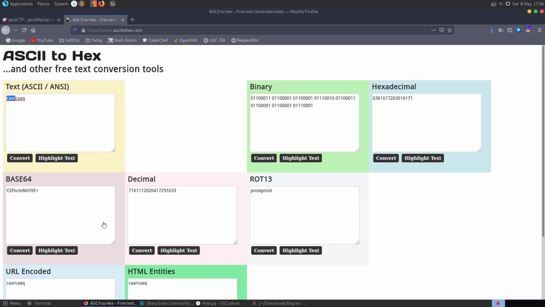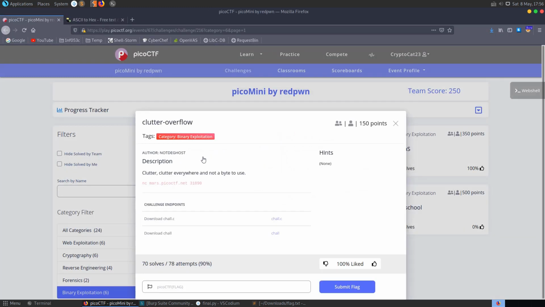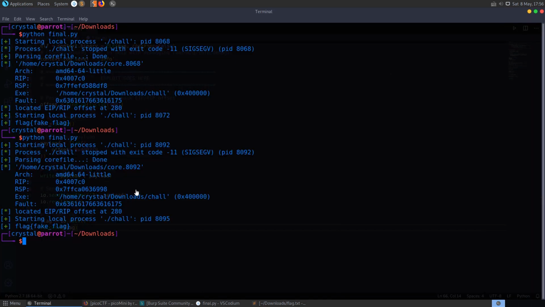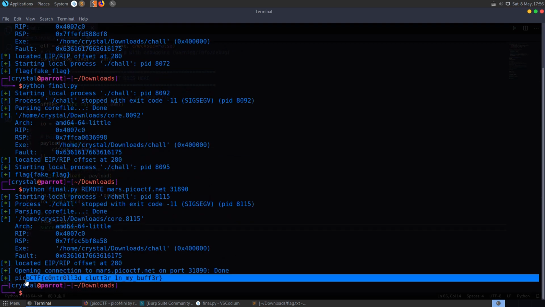Let's see how easy it is now to swap between local and remote. We can just grab this netcat server and port, and run the exact same script but type in remote and then paste in the server and the port, and we get back our flag very quickly.